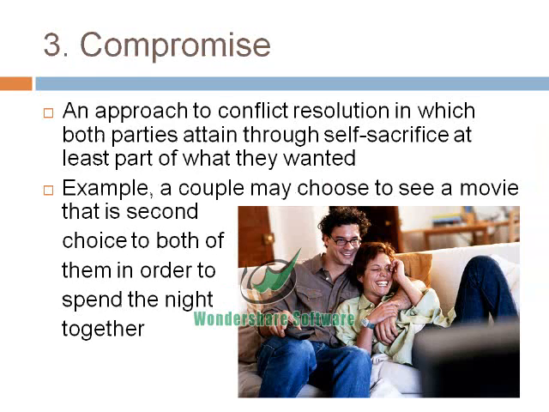A third type of conflict resolution is compromise. Compromise can be defined as an approach to conflict resolution in which both parties attain, through self-sacrifice, at least part of what they wanted. People usually settle for compromises when it seems partial satisfaction is the best they can hope for. For example, a couple may choose to see a movie that is second choice to both of them in order to spend the night together. As long as everyone is satisfied with the outcome, compromise can be an effective way to resolve conflicts.